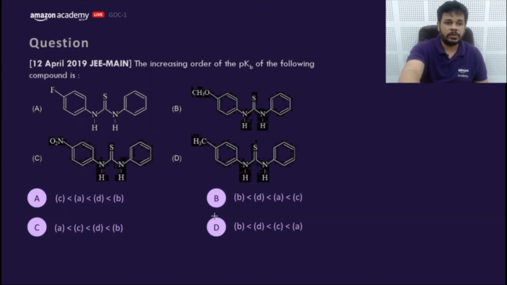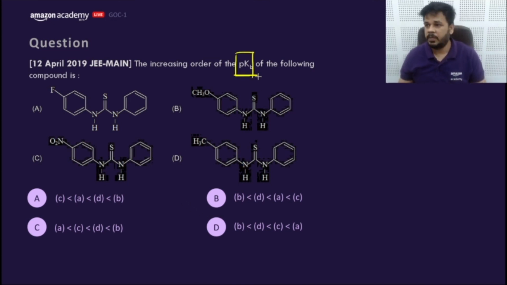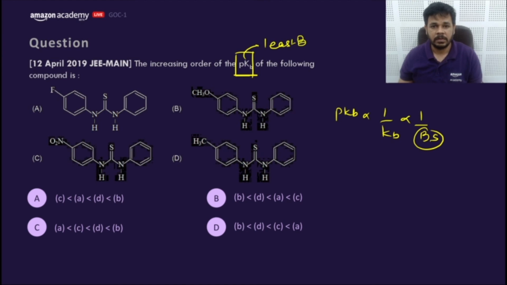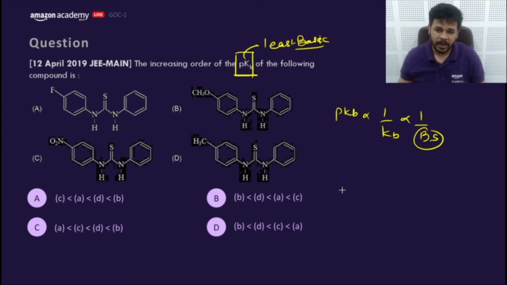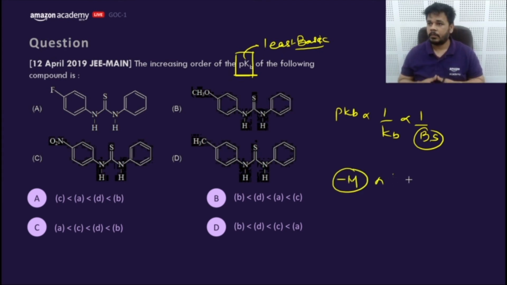Let's do some questions of 2019 JEE Mains which will ask about the order of pKb. pKb means, pKb is inversely proportional to what? Kb is inversely proportional to what? Basic strength. That means it is asking about the least basic first. Least basic would have the highest pKb values. So correct me if I am wrong. The compound which has -M would have the highest pKb. So what would be the order of pKb?